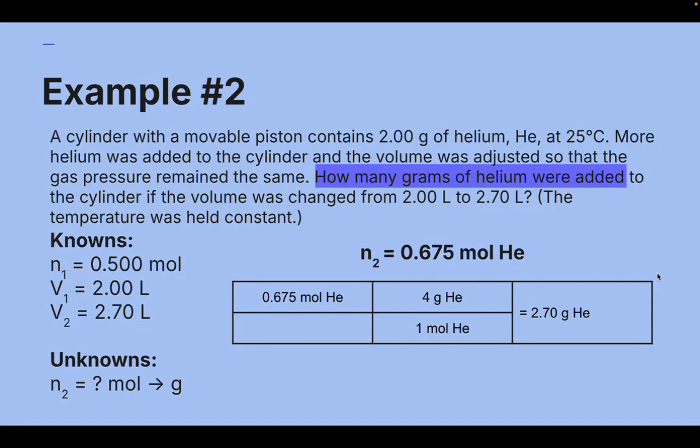in my container. So to find how many grams of helium were added, we need to take how many grams I ended up with, minus how many grams I started with, which is the 2 from the problem. And I can tell you that 0.70 grams of helium were added to my container. Sig fig wise, because we're subtracting, we look after the decimal. So I have 2 sig figs after the decimal here, 2 after the decimal here, which is why I rounded it to 0.70.